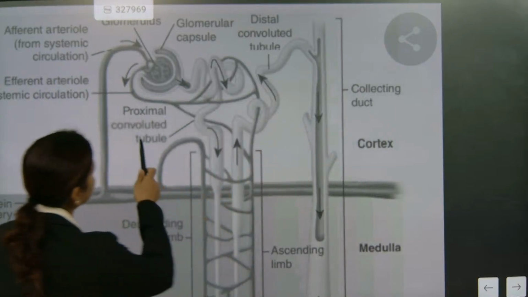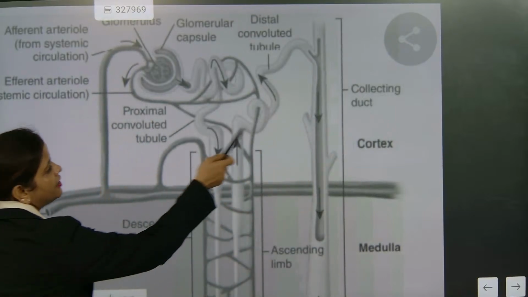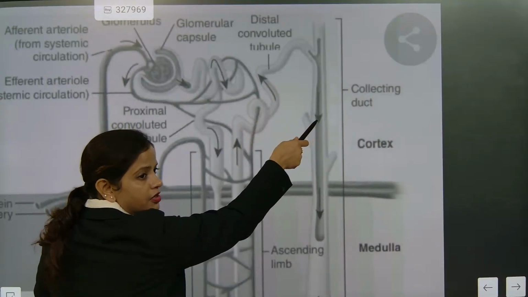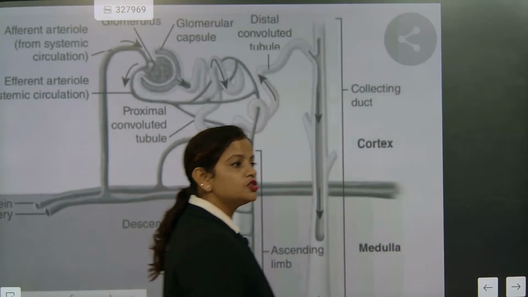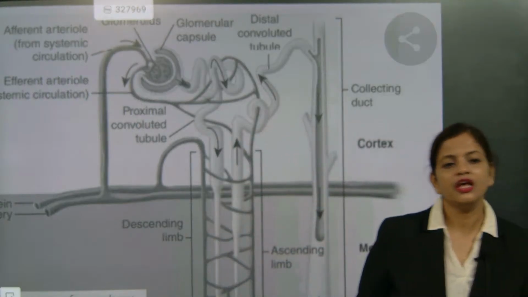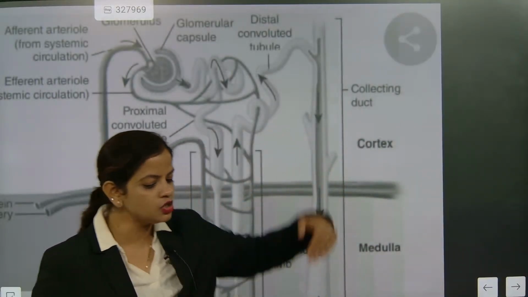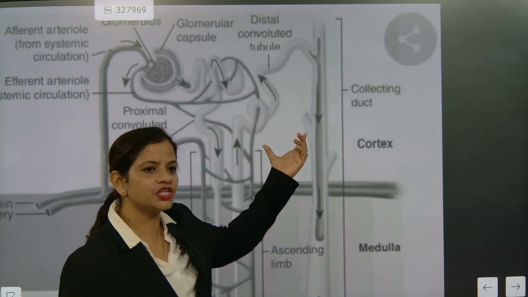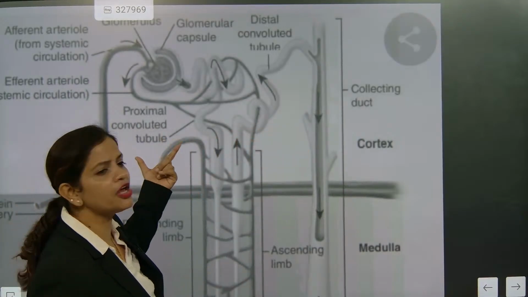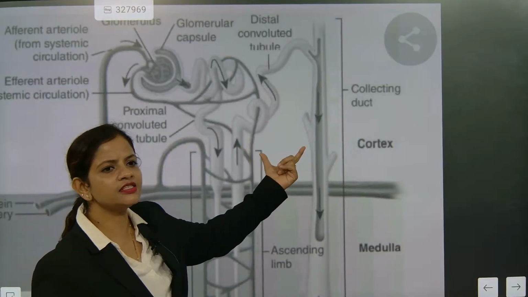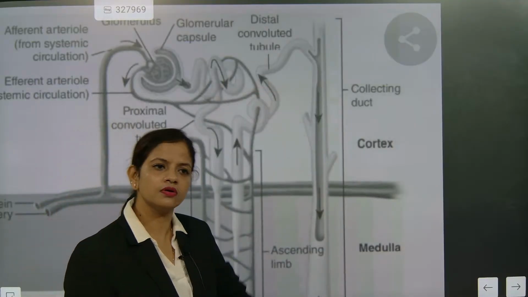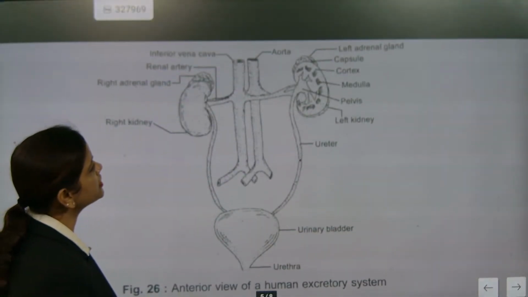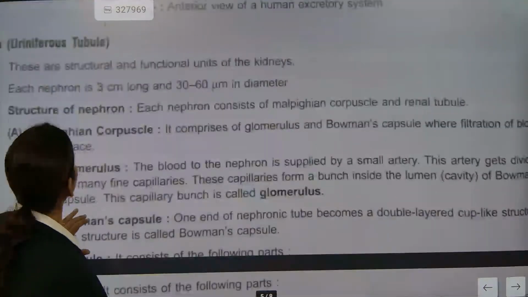So PCT's work is returning. DCT's work is to collect and give for urination. Understood? Henle's loop is the turning. So one is reabsorption, one is collection. PCT is for reabsorption; this section is collection and giving it out. I hope you have understood this one. They will always be asking about most of these parts.